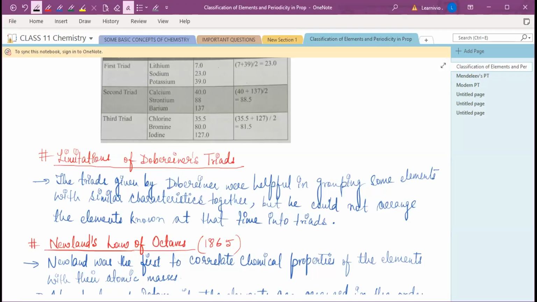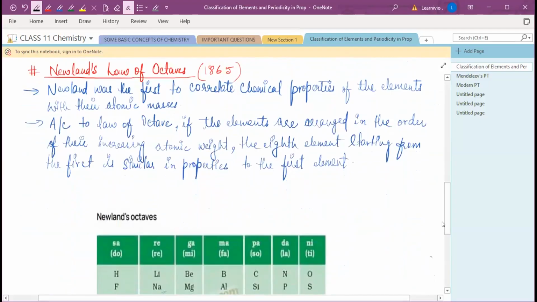Done. Okay. So that was the limitation of Dobereiner's triads. Now, after Dobereiner, Newlands came. Newlands gave a law which is known as Newlands' law of octaves, and he was the first to correlate the chemical properties of the elements with the atomic masses. Because Dobereiner had not related chemical properties to atomic mass. He just gave the elements and the atomic masses, right? But Newlands was the first one to correlate the chemical properties of the elements with their atomic masses.